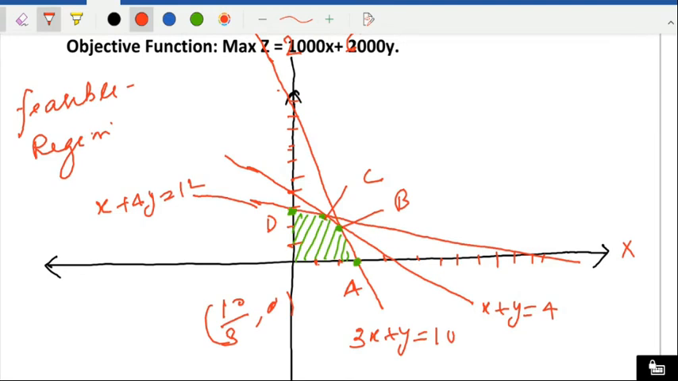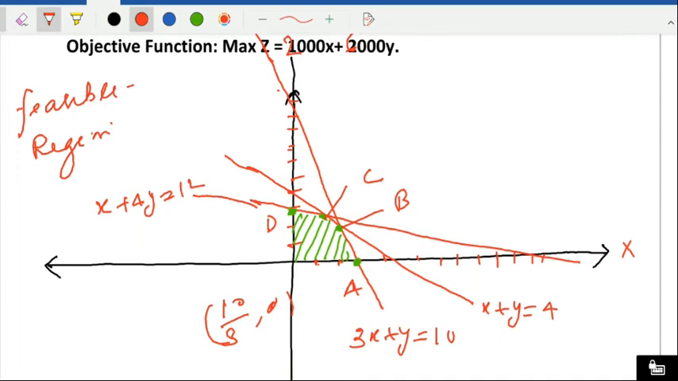Now see what the B point is and see the C point. So we'll discuss the B point here. Which term is giving the more profit? So we'll take the B point and solve it. B point is the point of intersection of 3x plus y equal to 10 and x plus y equal to 4. We'll check there.